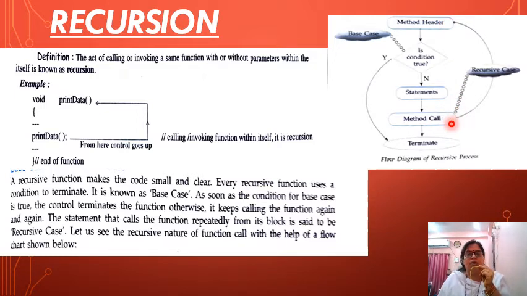The statement that calls the function repeatedly from its block is said to be a recursive case. The function which is called from its own block is known as the recursive case.